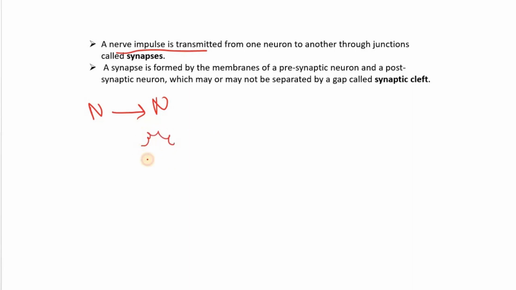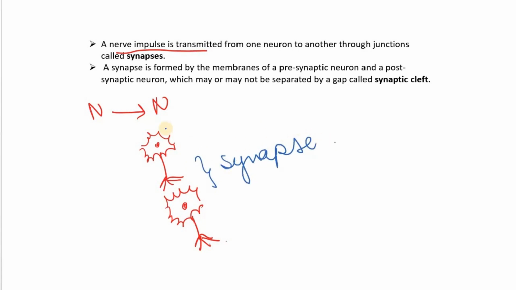For example, this is one neuron, and this is another neuron. And this junction is known as synapse. तो जो न्यूरॉन नर्व सिग्नल को ला रहा है, that is known as presynaptic neuron, और जिस न्यूरॉन में ये सिग्नल ट्रांसमिट हो रहा है, that is known as a postsynaptic neuron.